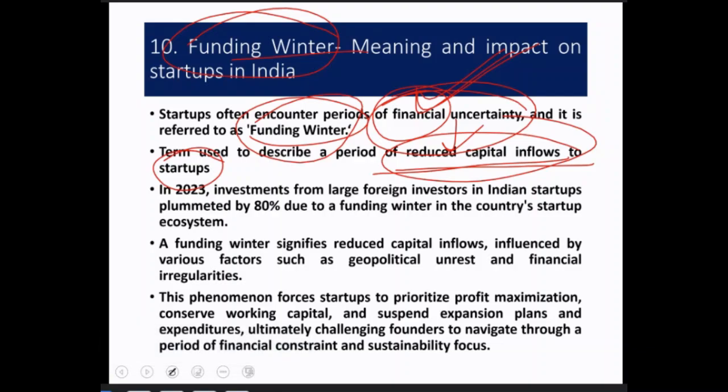Okay, so because of funding winter, 80% of our Indian startups had plummeted, meaning they shut down, in 2023. Investments from large foreign investors in Indian startups had plummeted by 80% due to funding winter in the country's startup ecosystem. Okay, a funding winter signifies reduced capital inflows, this I've said, influenced by various factors.